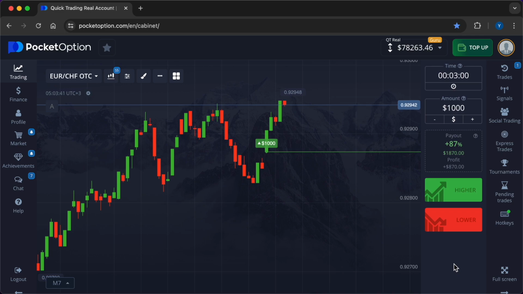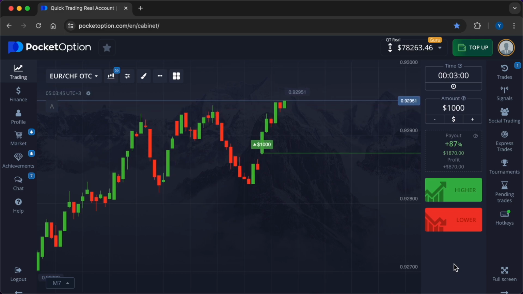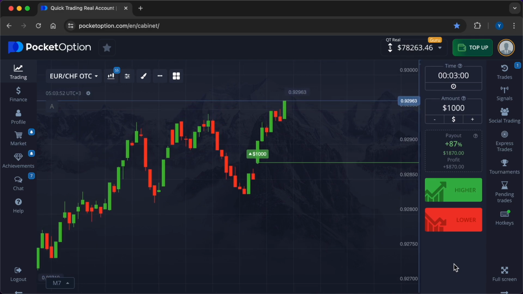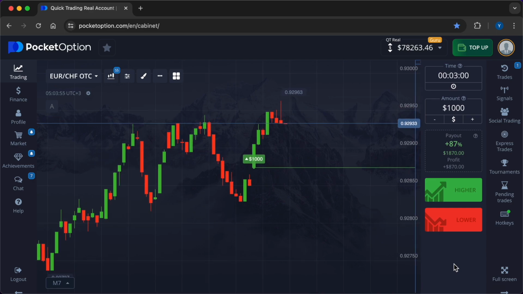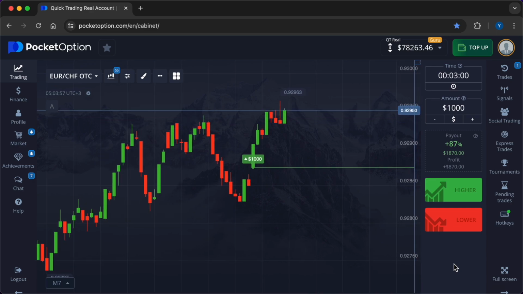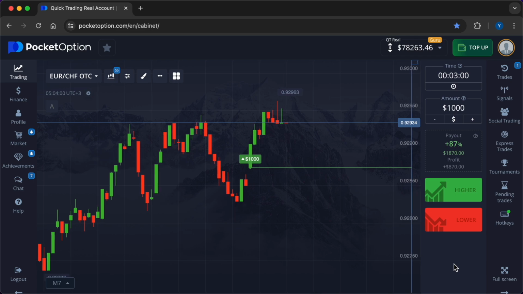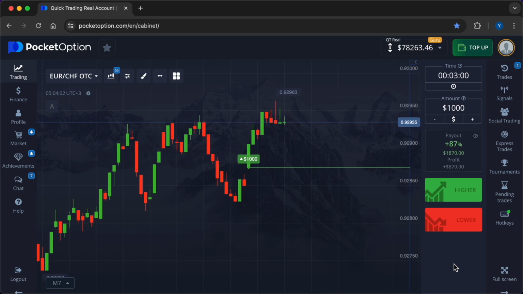And while the trade is going on, I want to talk to you about a very interesting topic, the impact of demographic changes on currency markets in the context of trading. Demographic changes refer to alterations in the size, structure, and distribution of populations over time. These changes are driven by various factors, including birth rates, death rates, immigration, and emigration.